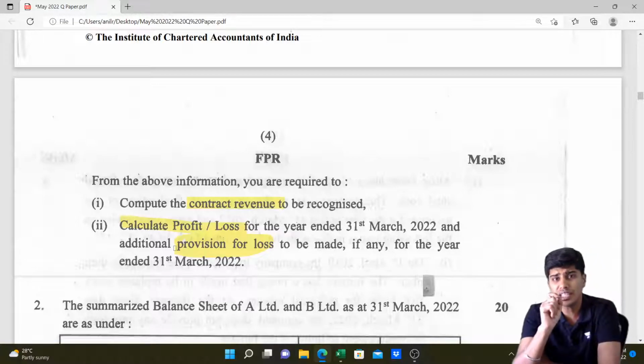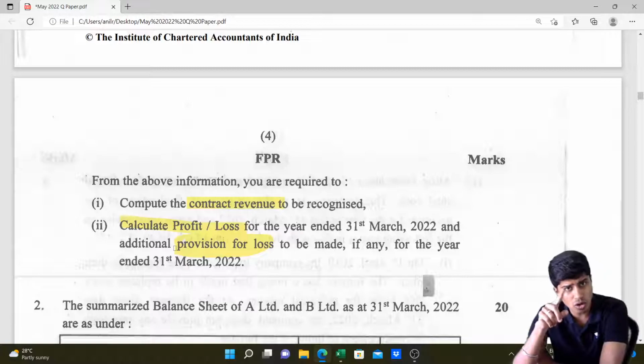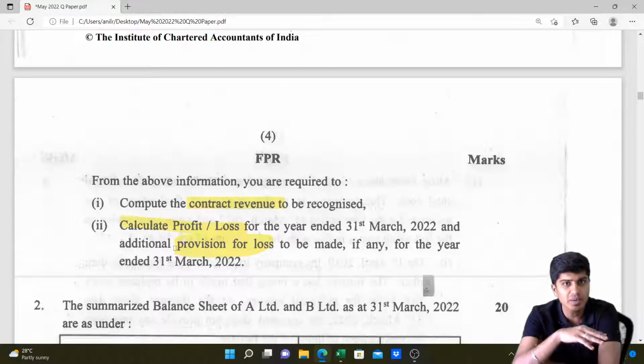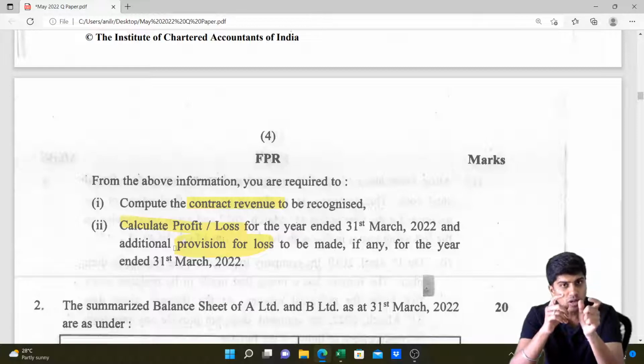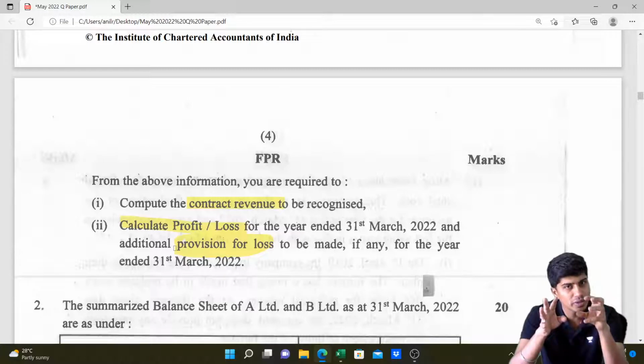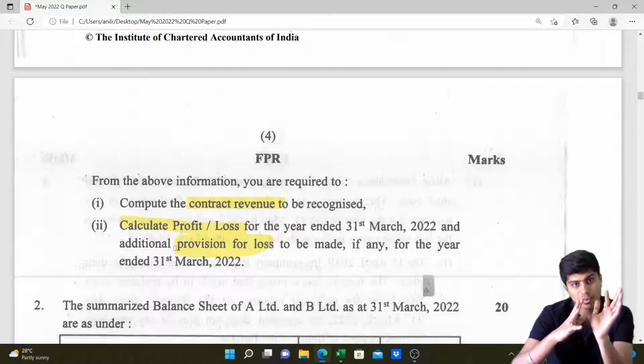However, if it is a case where total cost of the contract exceeds the contract revenue, that is expense incurred plus expense expected to be incurred to complete the project, those together form the total contract cost. If the total contract cost exceeds the total revenue, then we need to book the entire amount of loss immediately. Normal prudence, conservatism. You need to book the entire loss. To the extent it is completed, you will book it as loss. For the remaining amount, we would have to make provision.